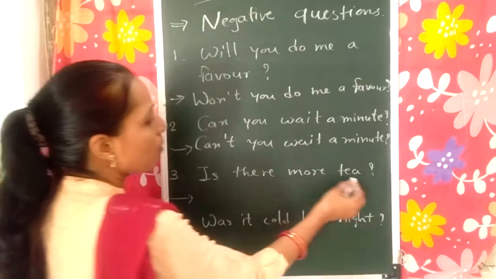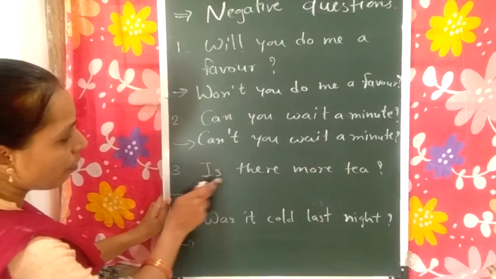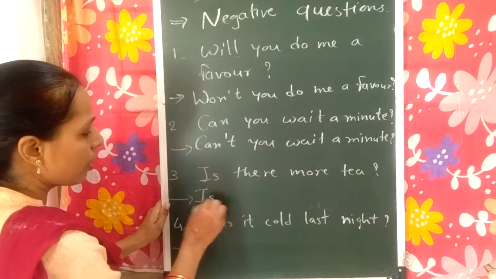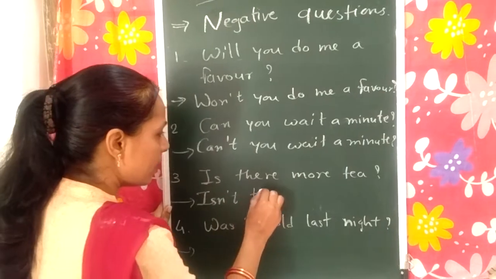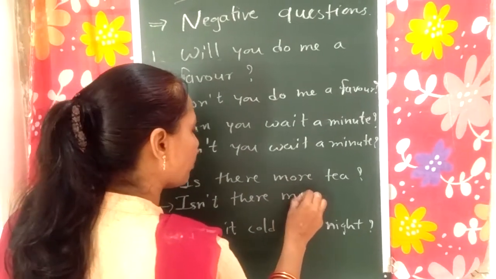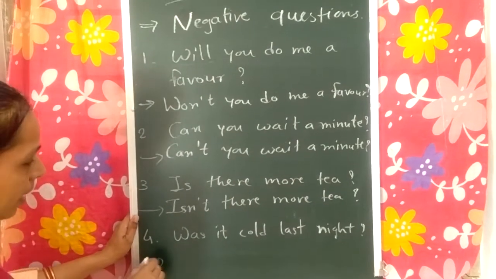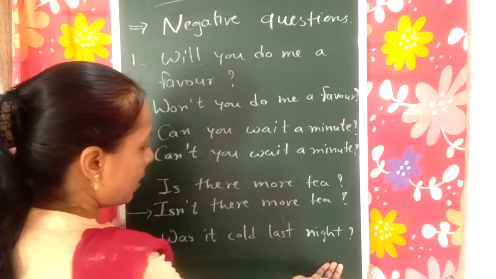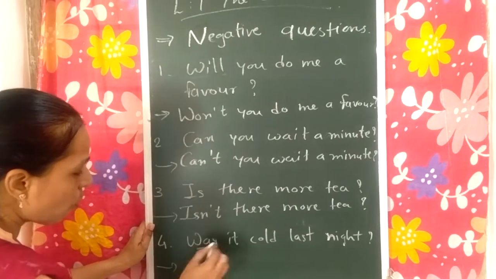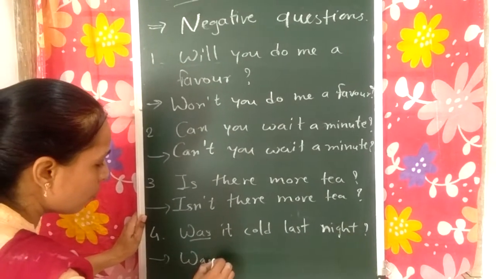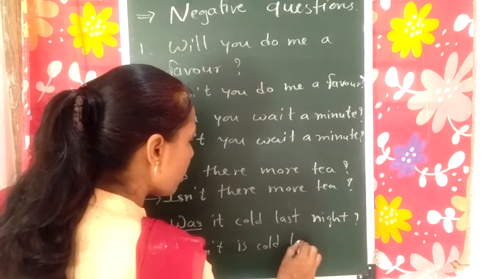Okay. Is there more tea? We have to add not with is. What is the short form of is not? Isn't. Isn't there more tea? Question mark. Next. Was it cold last night? We have to add not with was to make it negative. Wasn't it cold last night?